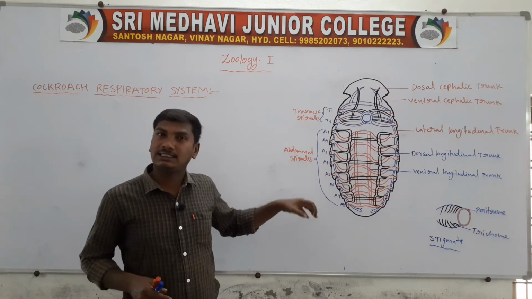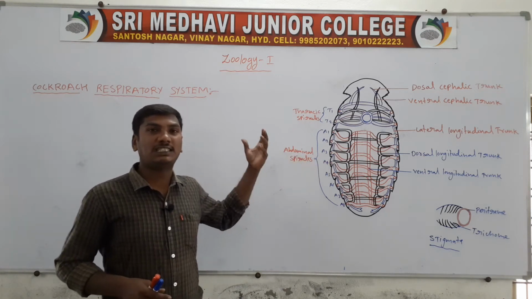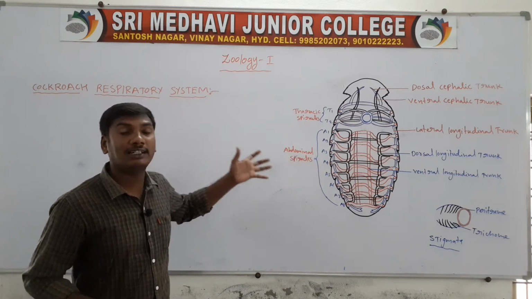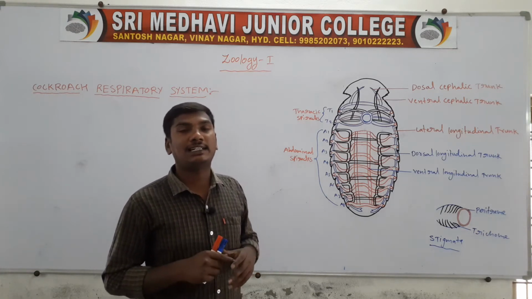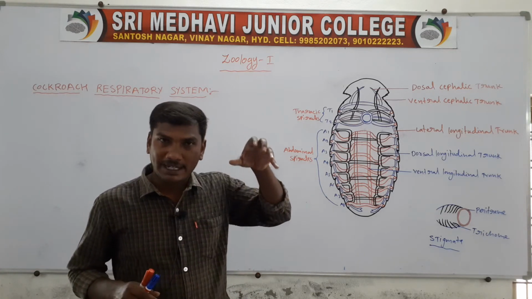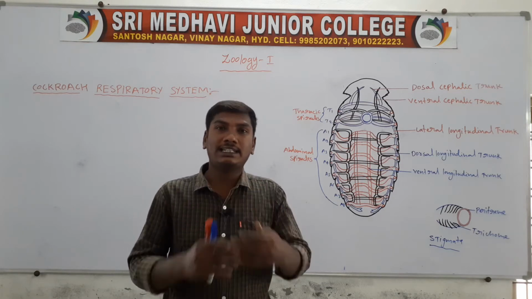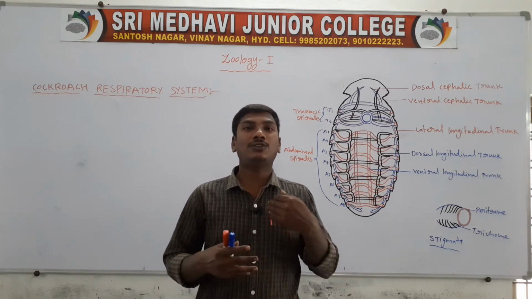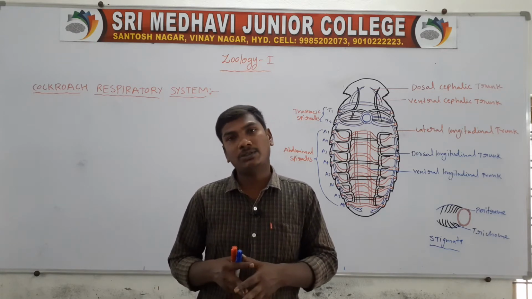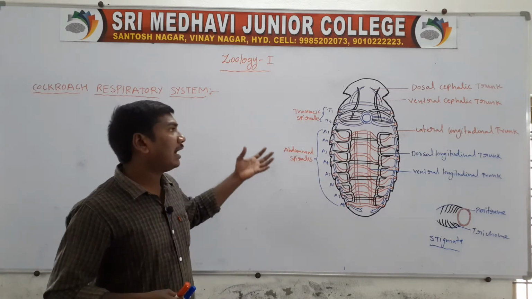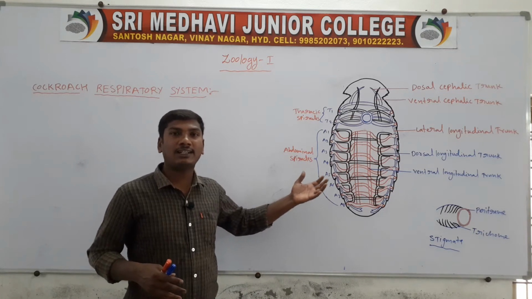So cockroaches developed a special system, the tracheal system. Because the blood does not contain a respiratory pigment, it is not involved in the transport of gases.